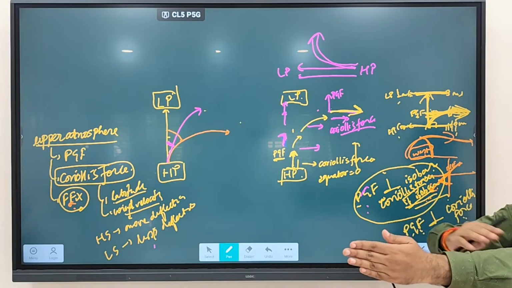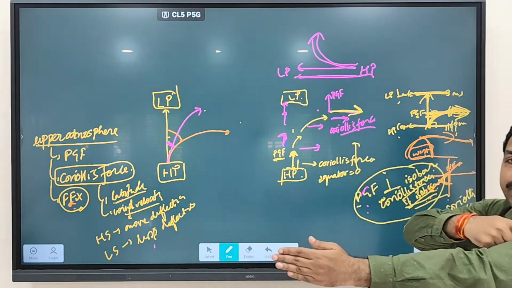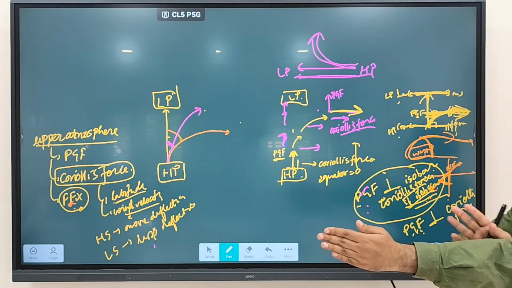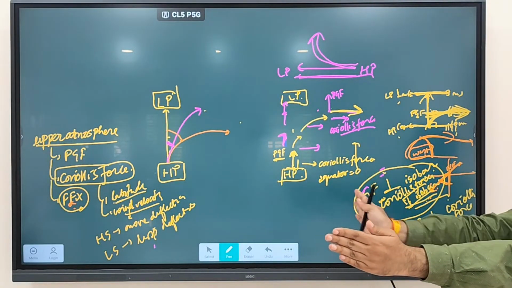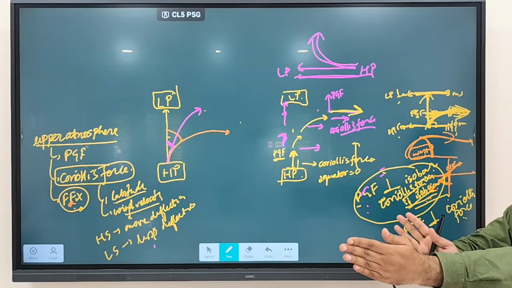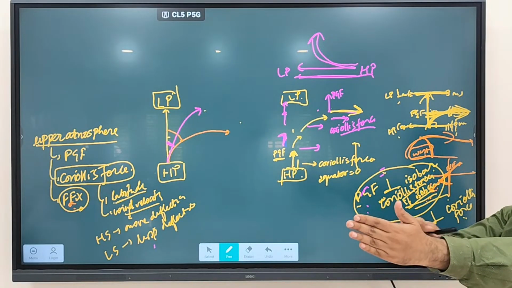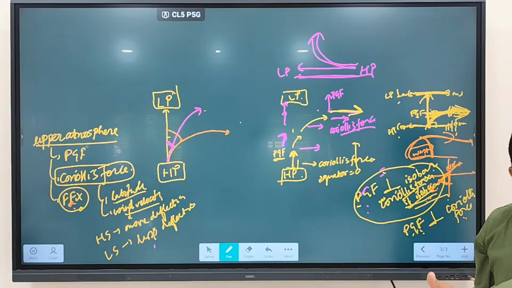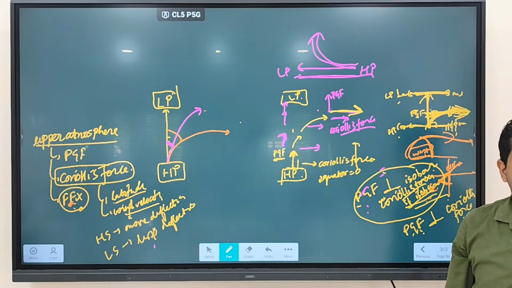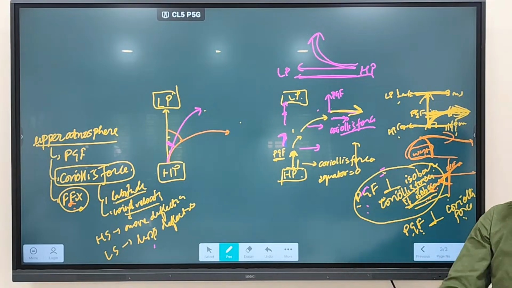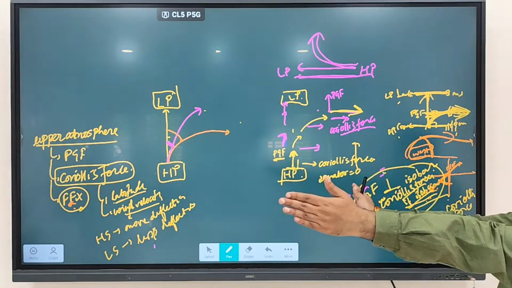Rather than like this, because it is moving from where to where? From high pressure to low pressure. Rather than moving like this, they will be deflected due to Coriolis force. So they start to move in which direction now? In the northern hemisphere, we discussed winds are deflected towards which side? Coriolis force deflects wind towards which side? Right hand side. So now wind is deflected towards the right hand side.